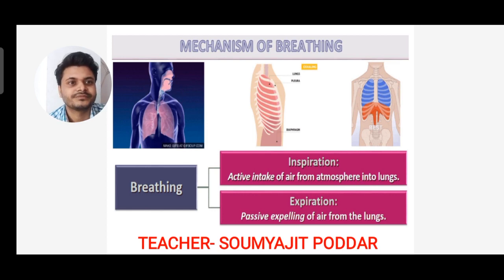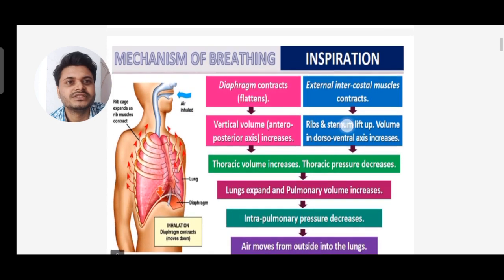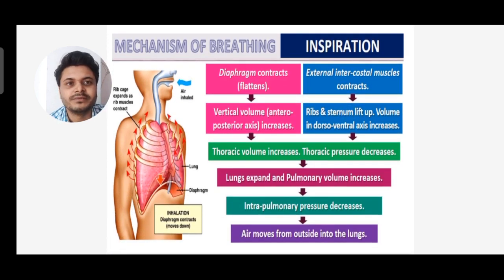Okay, so we'll see this in detail. In the mechanism of breathing, there are inspiration and expiration. First let's see inspiration. It is also called inhalation. In the process of inspiration, the diaphragm contracts, that is, it flattens. The vertical volume, that is the anterior posterior axis, increases. And on this side the external intercostal muscles contract and the ribs and sternum lift up.